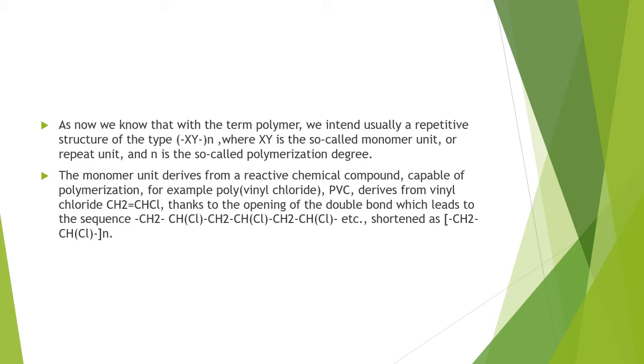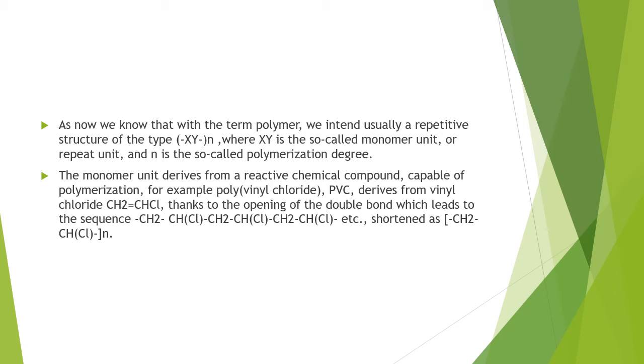As we know, with the term polymer we usually intend a repetitive structure of the type (XY)n, where XY is the so-called monomer unit or repeat unit, and n is the so-called polymerization degree. The monomer unit derives from a reactive chemical compound capable of polymerization.